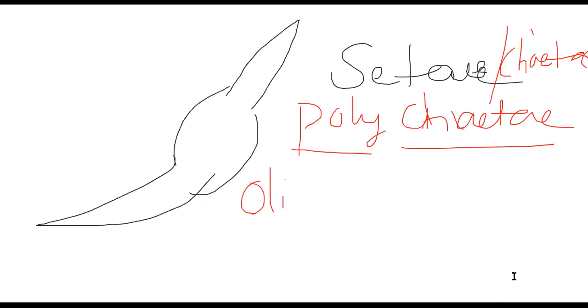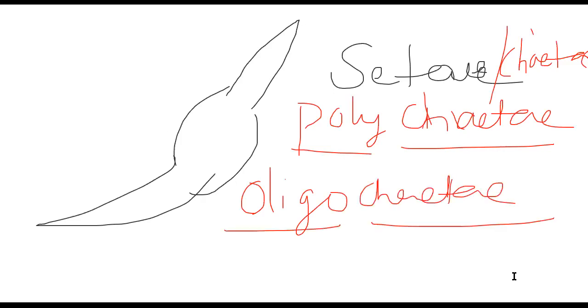Oligochaeta means few number of setae are present. So oligo means few, chaeta. Next, Hirudinea. There is no seta in the case of Hirudinea. Okay, so they have their own special locomotory organelles. Let me clear this to explain.